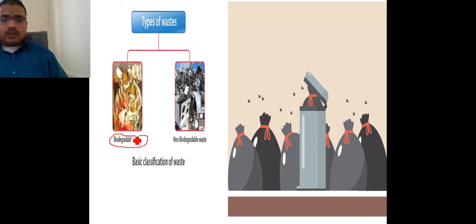In the next class we will talk in detail about biodegradable and non-biodegradable waste, where we will discuss different examples. After that we will discuss how biodegradable wastes can be decomposed by vermicomposting. So we will talk about these things in the next class.